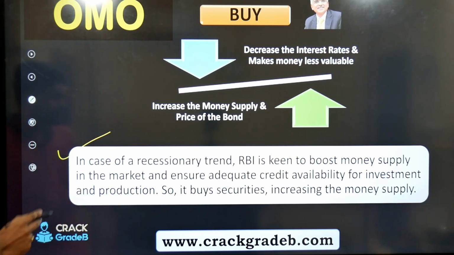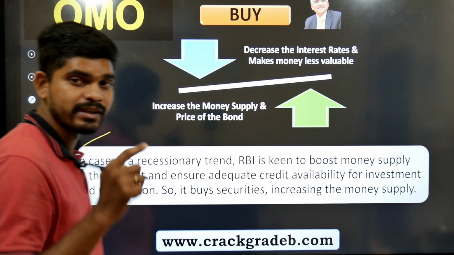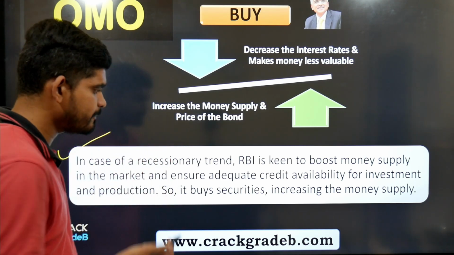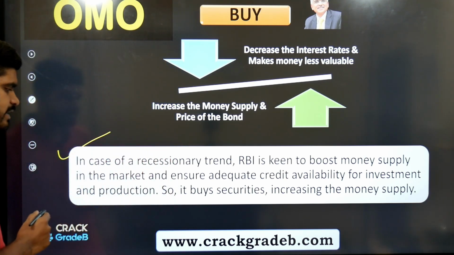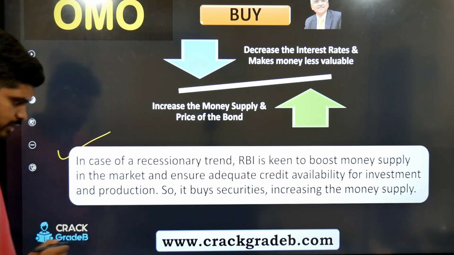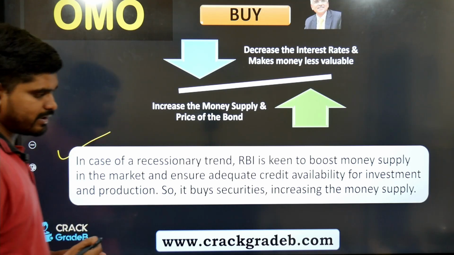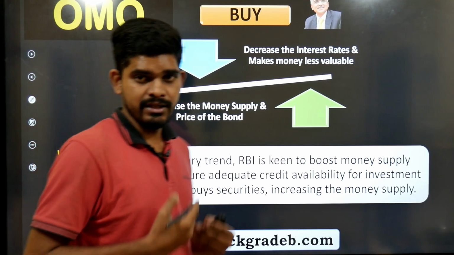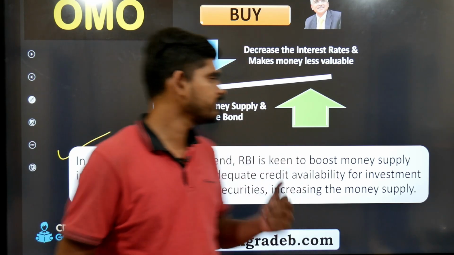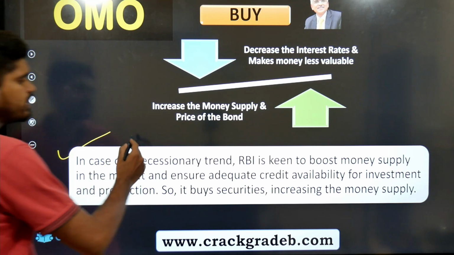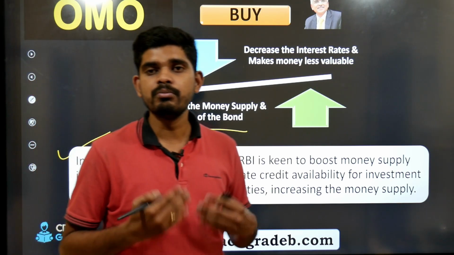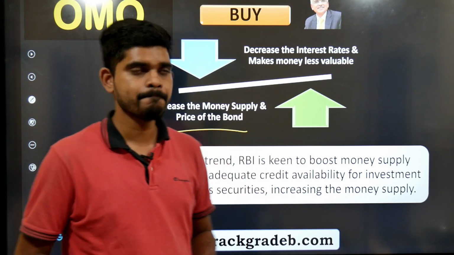In case of recessionary trends, when the economy is going down, RBI is keen to boost money supply in the market and ensure adequate credit availability for investment and production. So it buys securities, increasing the money supply. In the last slide you have seen, and in this slide also you can see, how just by increasing the money supply, RBI can boost the economy, right?